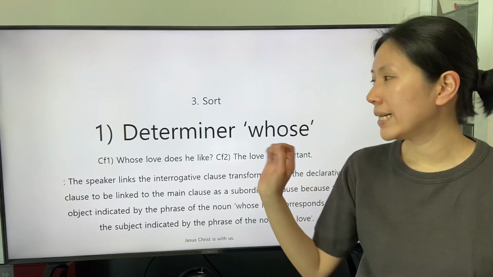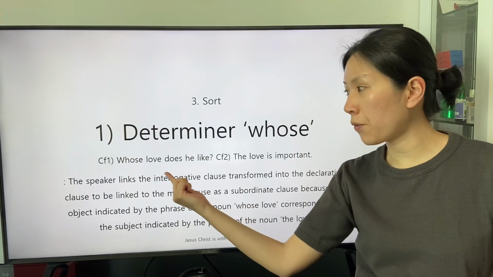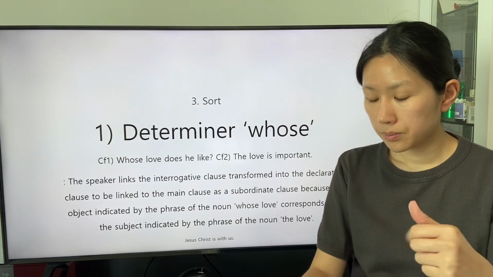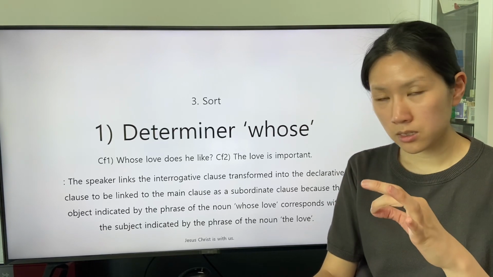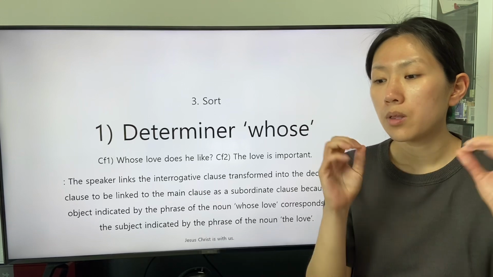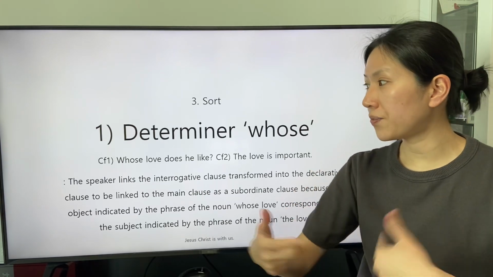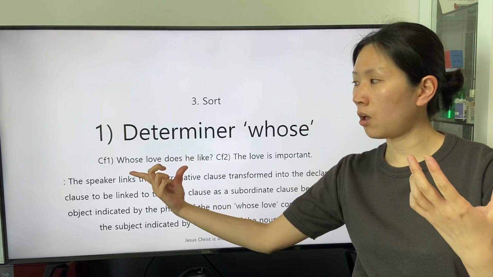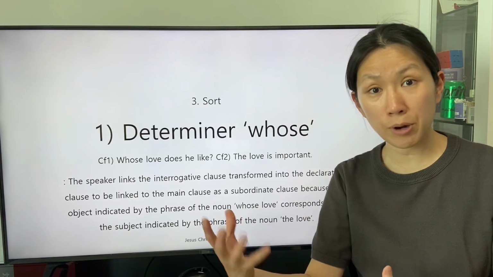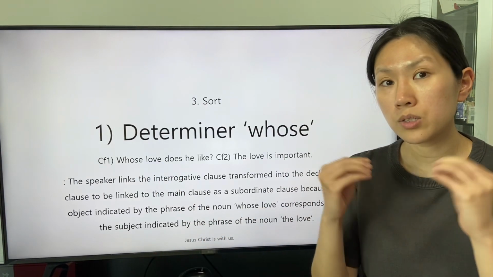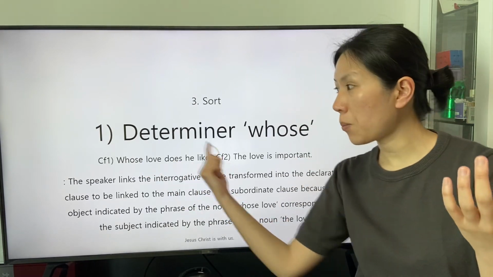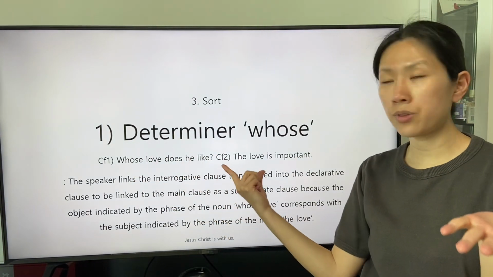The speaker links the first conference, that is the interrogative clause, as a subordinate clause. The speaker transforms this interrogative clause into the declarative clause so that the speaker links the subordinate clause to the main clause.